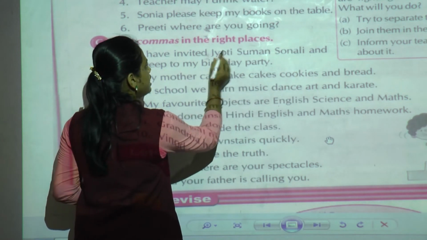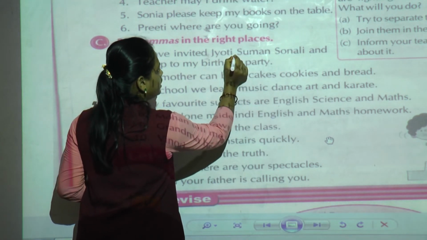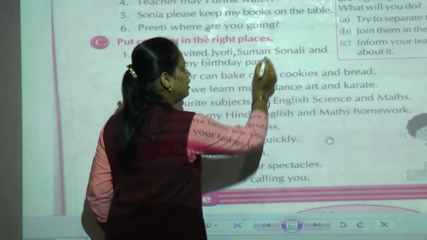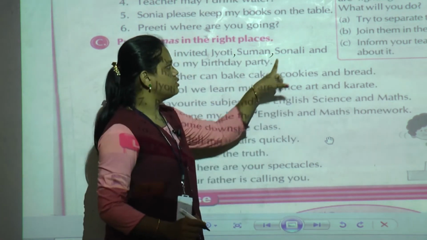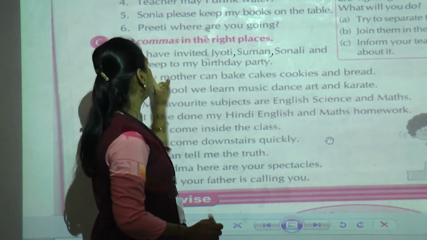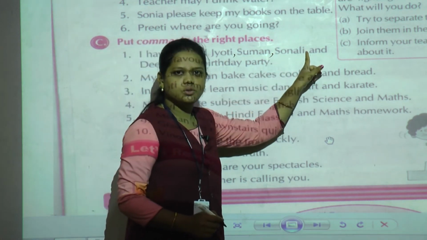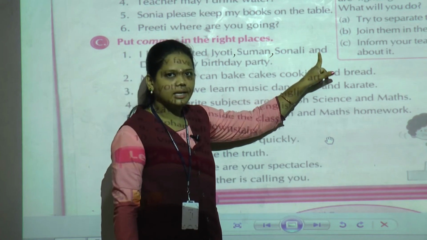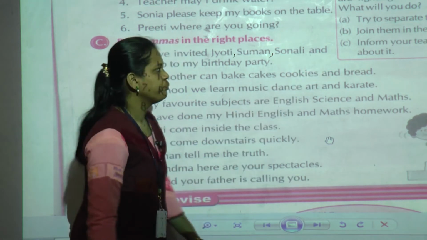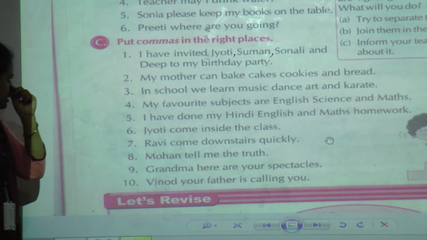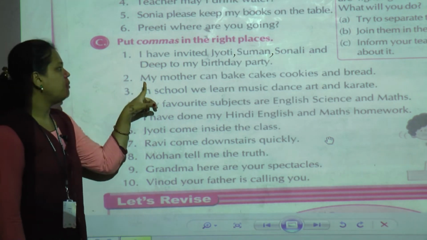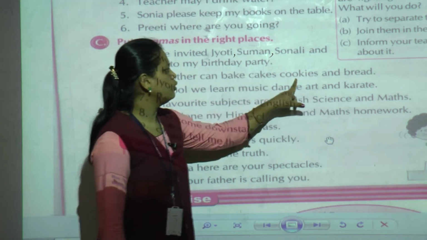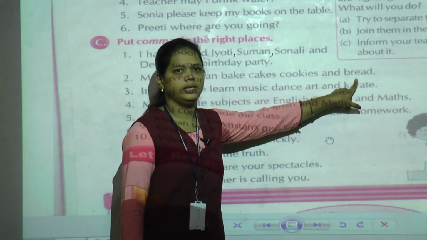So the comma is like this. Here it comes after Jyoti, then after Suman, Sonali and Jay. And we are not going to put the comma here. Why? Because "and" has been given. Okay. Now second one, my mother can bake cakes, cookies and bread.